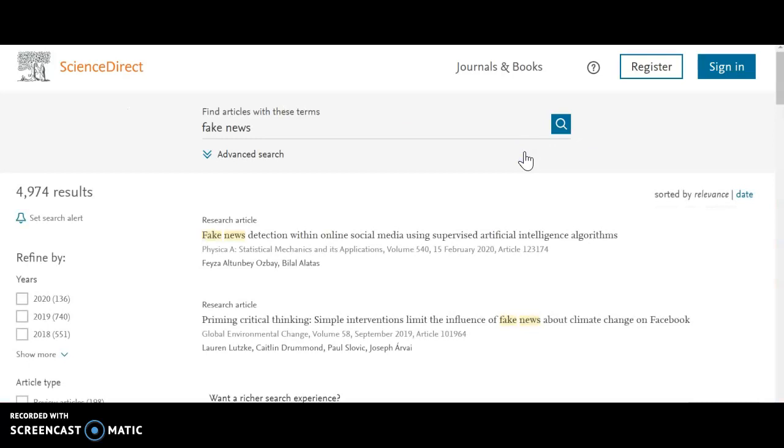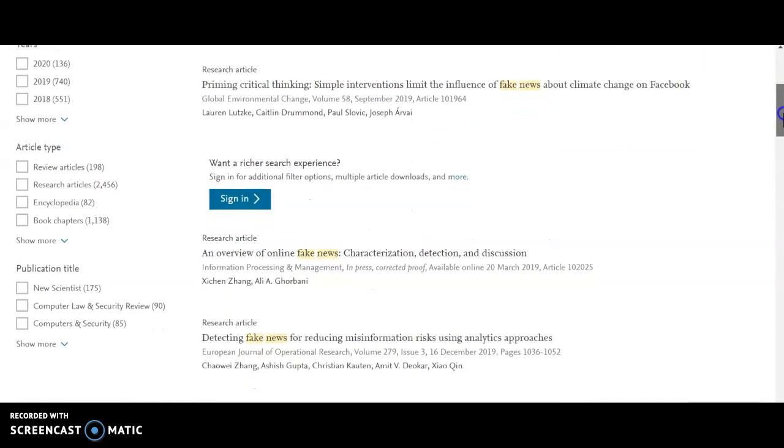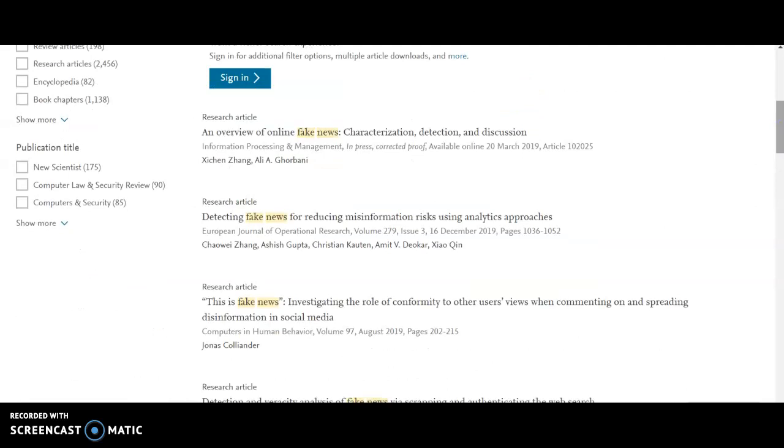Now, if I were logged in here at school, there would be green dots next to these articles that show that I have access to them. We have access to many of the things in ScienceDirect, but not access to all of the things. So if you ever come across an article that you would like to have full text access to, that is one of my jobs to help you obtain access to that. Please definitely don't hesitate to ask.